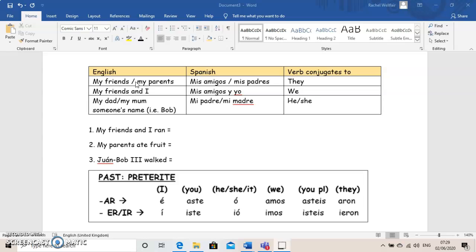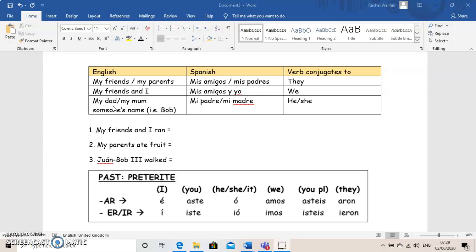Whenever you've got my friends or my parents, that's a group of people that you're not involved in, so that's they. So whenever you've got my parents, my friends, in Spanish, that's either mis amigos or mis padres, and when we're conjugating the verb, we're going to conjugate it using they. My friends and I, or me and my friends, in Spanish, is mis amigos y yo, and we conjugate that to we because it's me and my friends, we went.